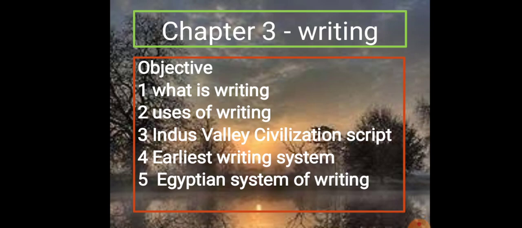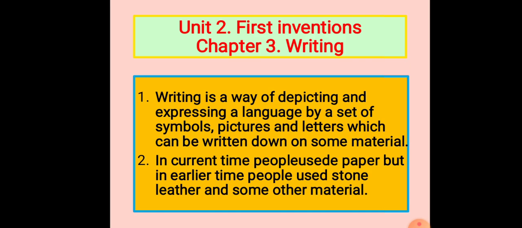Chapter number 3, writing. Before starting today's lesson, let us have a look at the objectives of today's class. In today's class we are going to discuss what is writing, what are the uses of writing, Indus Valley civilization script, earliest writing system, and then the Egyptian system of writing. Students, kindly open your books from page number 16 and follow the lesson.